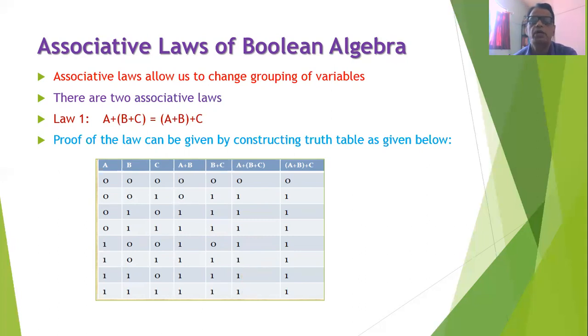In the next column, we will compute A + (B + C). That is, we will take the logical OR operation of this fourth column along with the third column. Therefore, 0+0 is 0, 1+0 is 1, 0+1 is 1, 1+1 is 1, 0+1 is 1, 1+1 is 1, 0+1 is 1, and 1+1 is 1. So you can easily observe from this truth table that all the entries in the last two columns are same. And therefore, we can say that logically (A + B) + C is equal to A + (B + C).